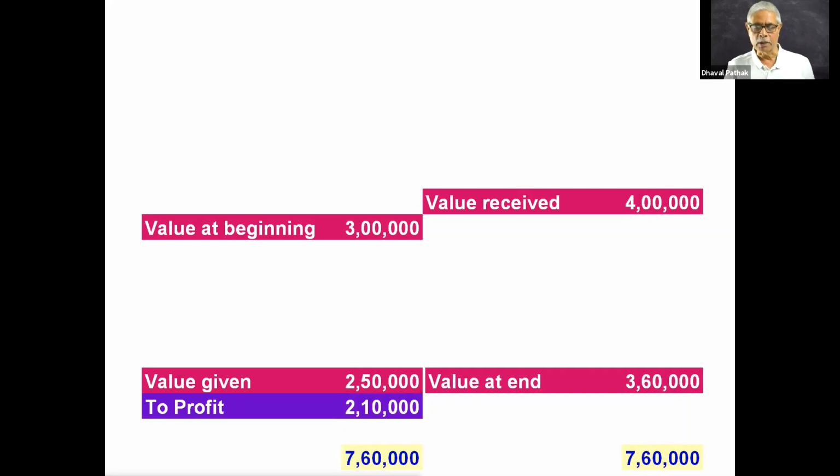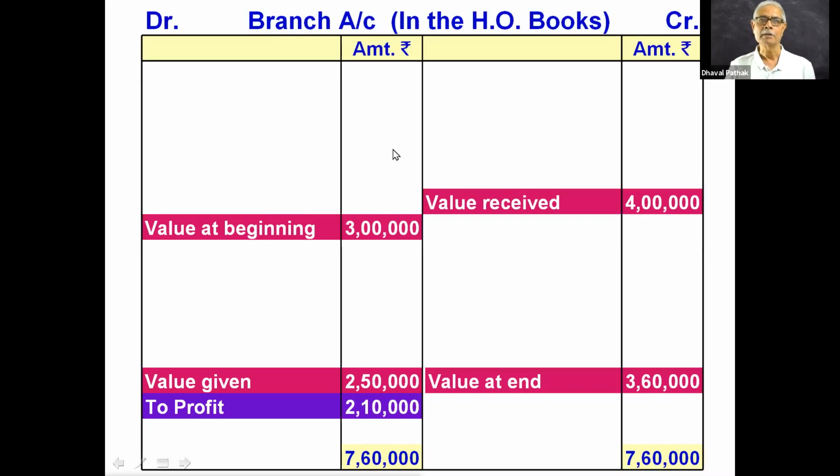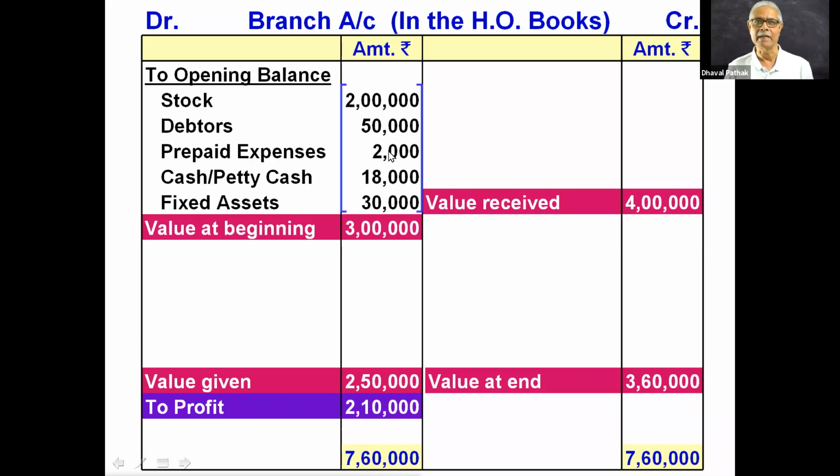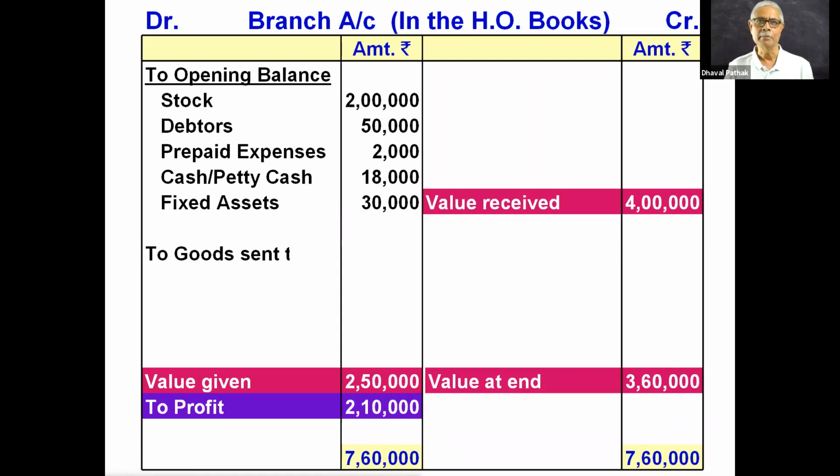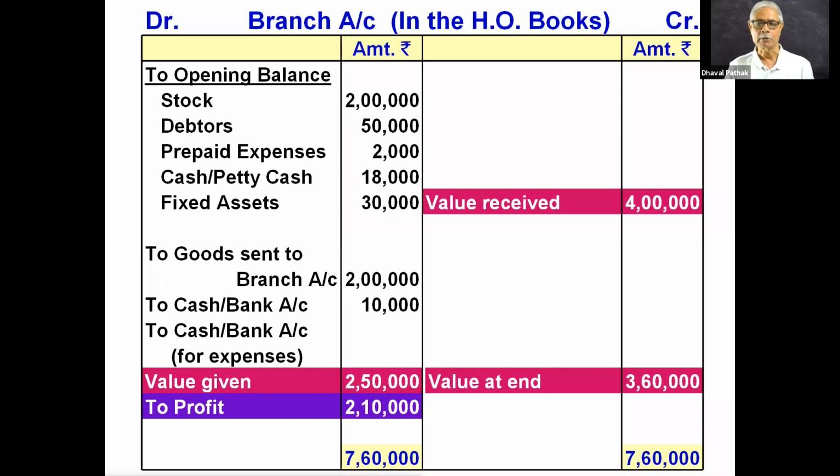Now I told you that this is accounting for the branch that we are learning. Suppose I have started one branch at Bangalore, and the value given at the beginning is made of stock, debtors, prepaid expenses, cash, fixed assets. This total is 3 lakhs. Similarly, value given: goods and cash sent and expenses paid for the branch.